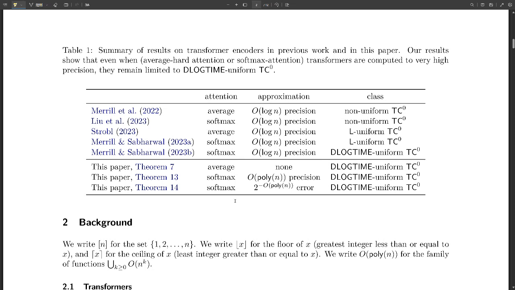Okay, so before we get too deep into that, can we just back up for a second? I need a little reminder. What are AHATs and SMATs again? I know it has something to do with how these models focus their attention, right? Right, so think of them as different ways of focusing. SMATs use this thing called softmax to calculate attention weights, turning scores into probabilities. Basically, they're spreading their attention based on these probabilities. Okay, so they're kind of weighing different parts of the input differently. What about the AHATs? AHATs are much more picky. They only pay attention to the absolute highest scoring positions. Like, imagine a spotlight shining only on the most important words in a sentence.